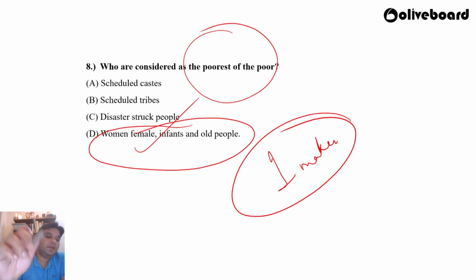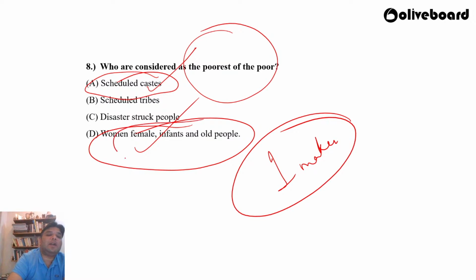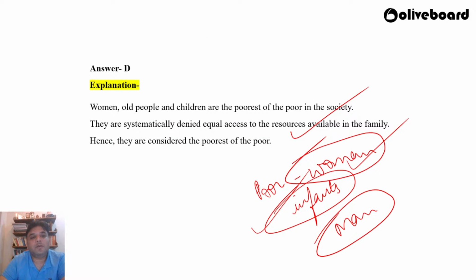Now how do you eliminate here, right? You will see that a lot of scheduled caste persons are also well to do. Scheduled tribes persons are also well to do sometimes, right? So it is not necessary that they can be considered as the poorest of the poor. But if you're talking about a poor family, then if you are a female, an infant, or an old person who is a dependent, then you are considered to be the poorest of the poor, right?